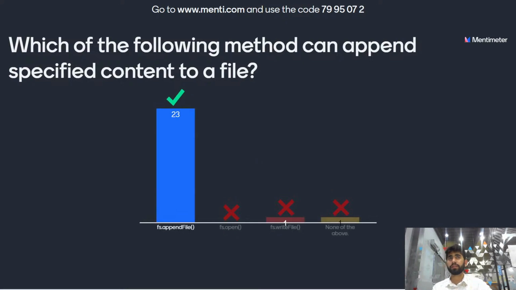Most of you have given the correct answer. It is option A, the fs.appendFile function. This method is used to append the specified content to a file. If the file does not exist, it creates the file.